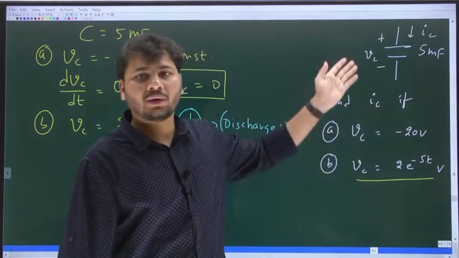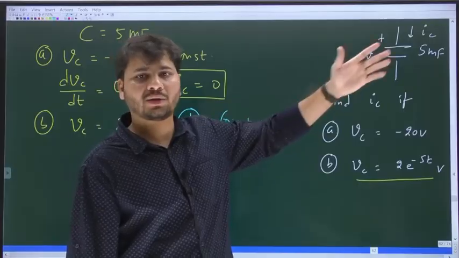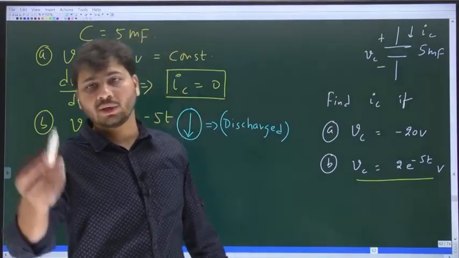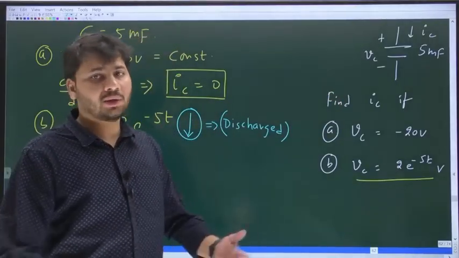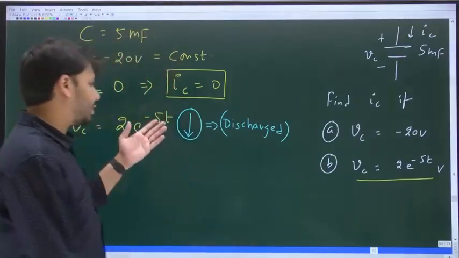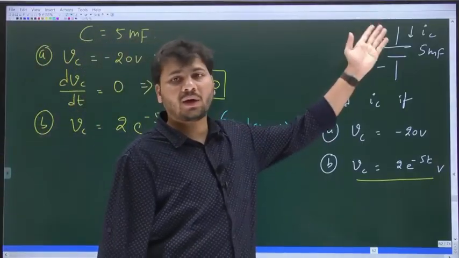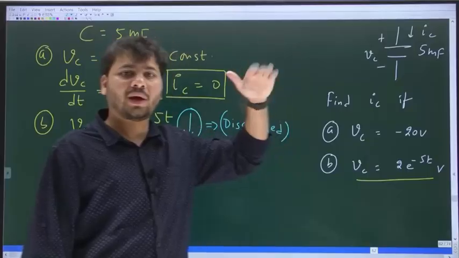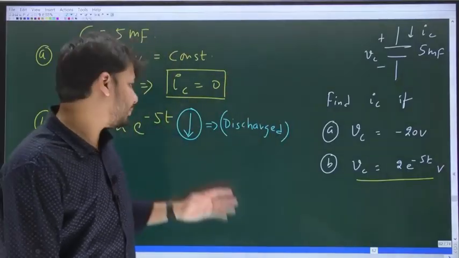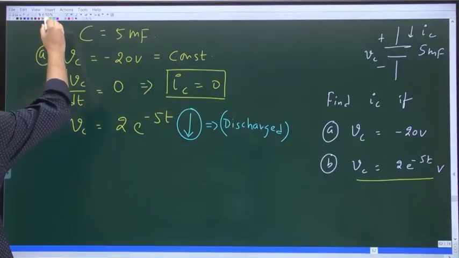If IC is positive, then positive current is flowing into plus, the cap will get charged, and Vc should increase. But here Vc is decreasing, so the cap is getting discharged, for which current should flow out of plus. So the current flowing into plus will be negative. Clearly, IC should be negative. Anyway, let us find